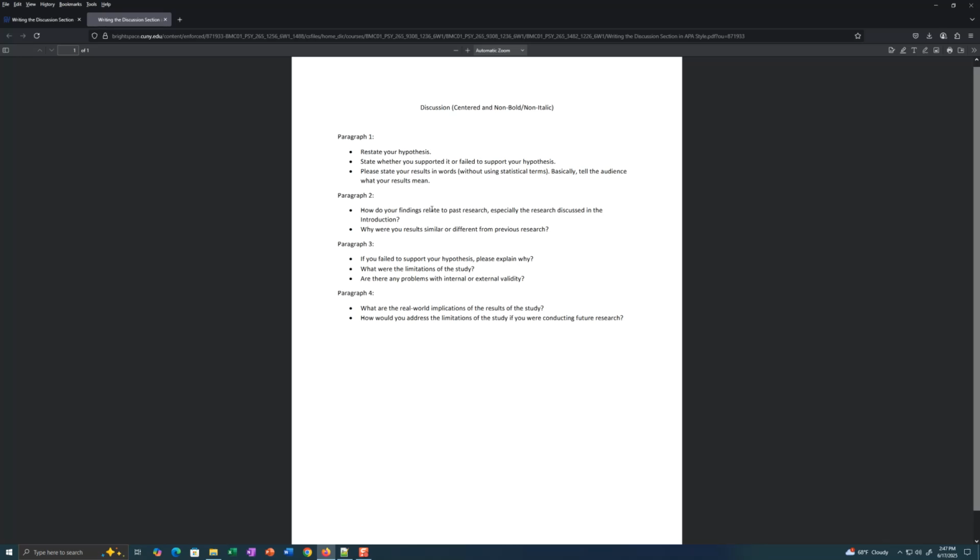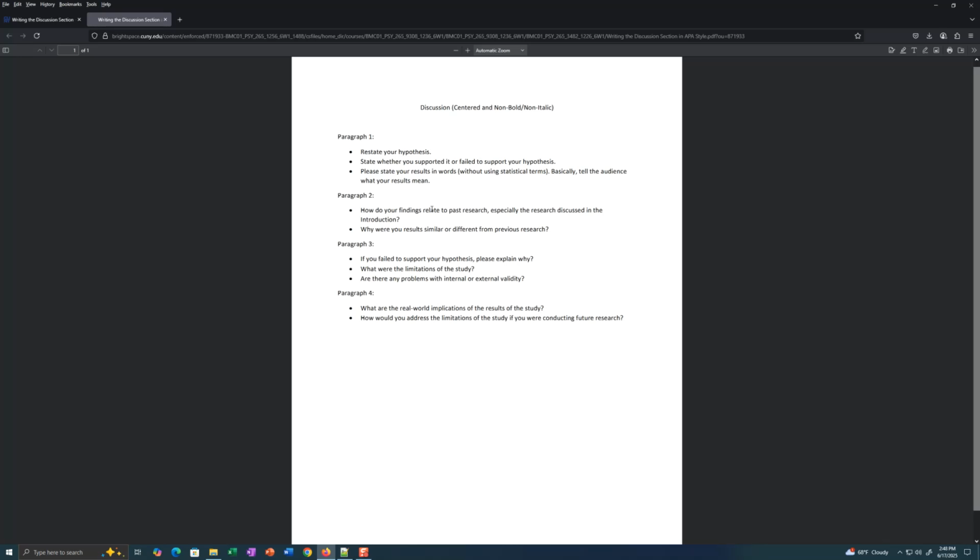Obviously, the sample's got to be changed. It's a small sample. It needs to be increased. It needs to change. It needs to be more diverse. Maybe there's something else you wanted to measure that you could measure in a future study that we didn't measure in this study that you think is important. So this is kind of up to you to come up with a creative answer in paragraph 4 of how to improve the study.